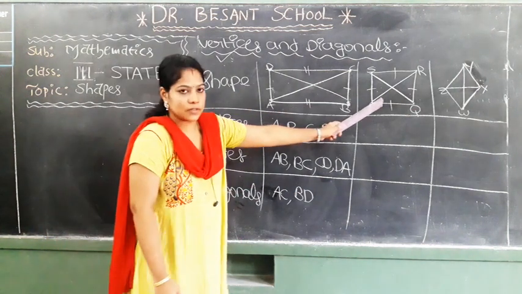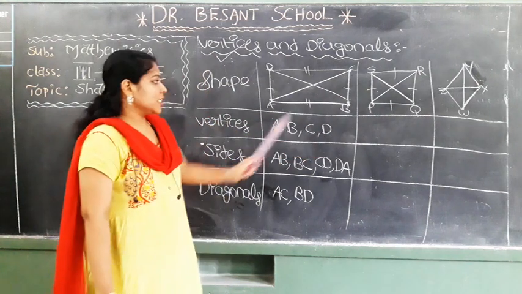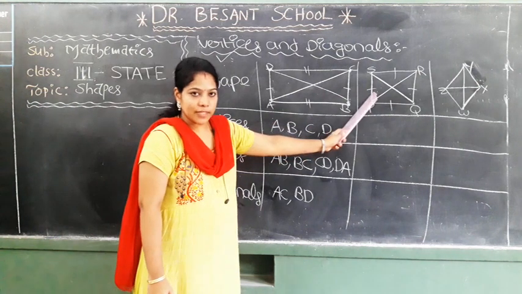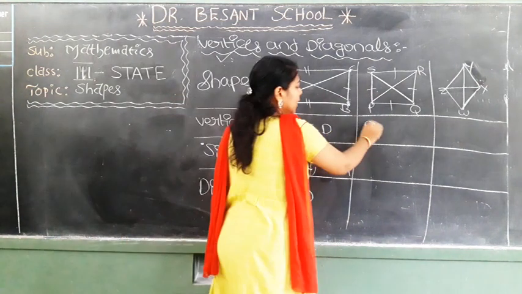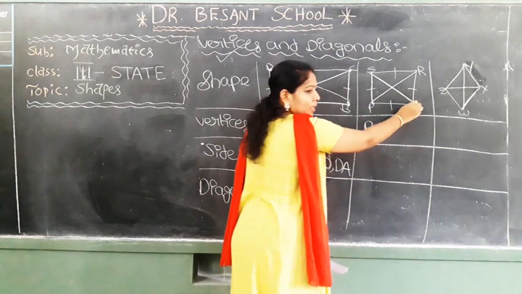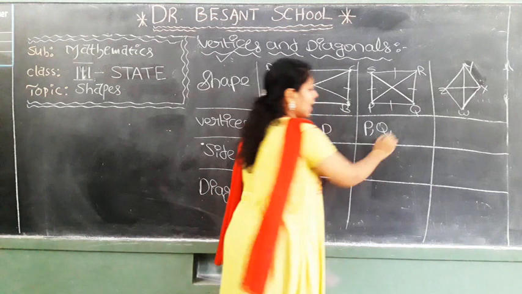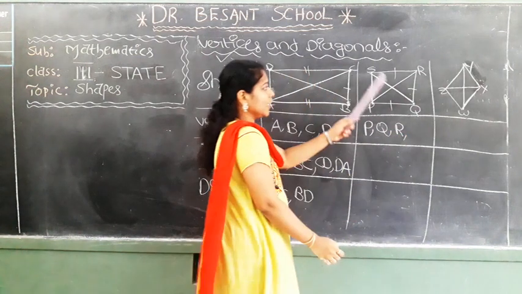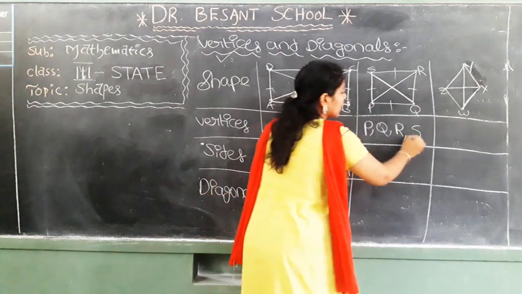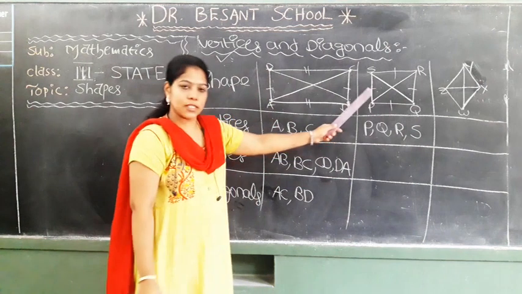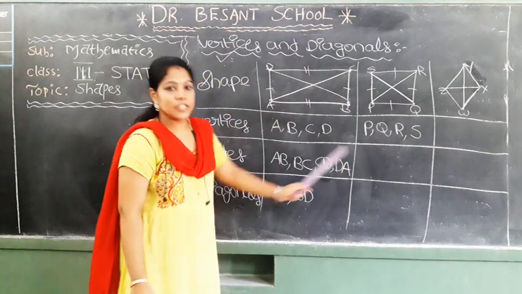Now coming to this shape. What are the vertices for this shape? Yeah. P, this point. Next one, Q, next R, what is the next vertex? S. These are the vertices for this square. Now coming to sides.